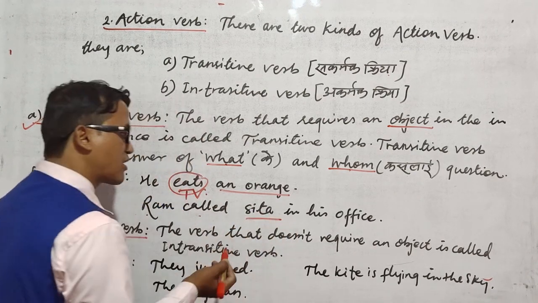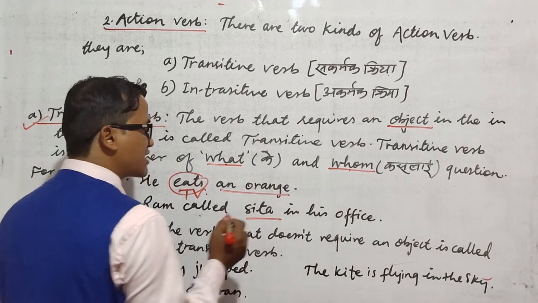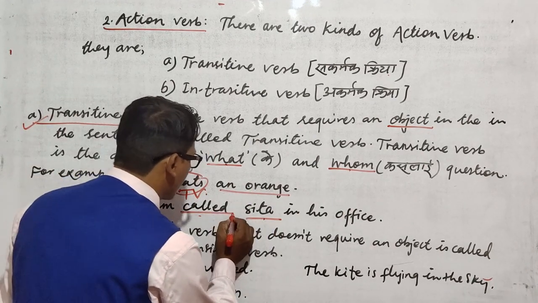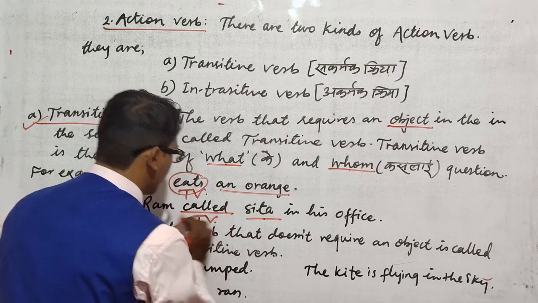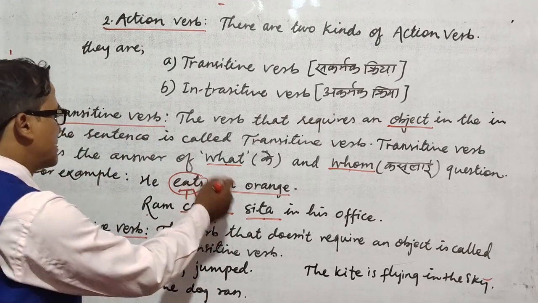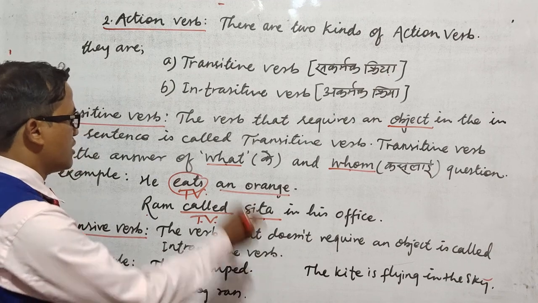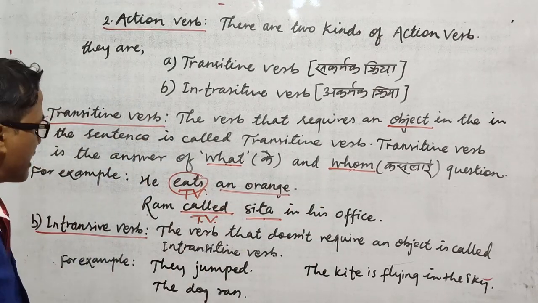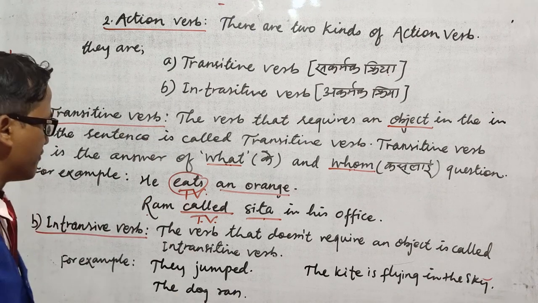Whom called? Sita called. Kaslai? Sita lai. So that's why this is object and called is transitive verb. Similarly, you can easily find out the transitive verb by asking the what and whom question in Nepali.